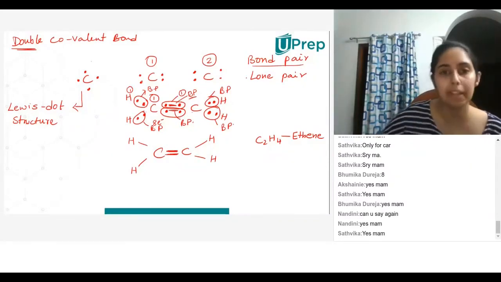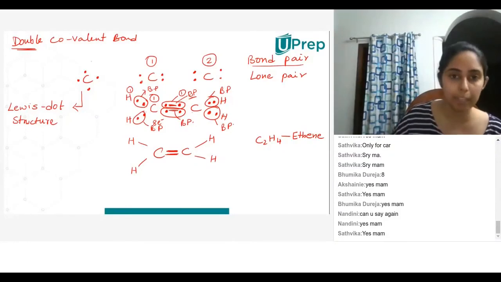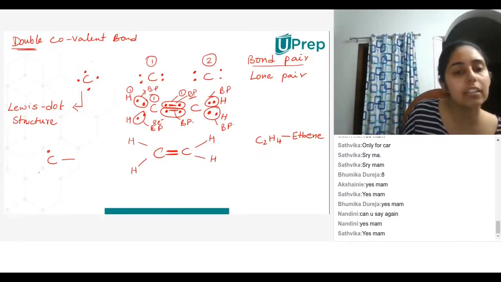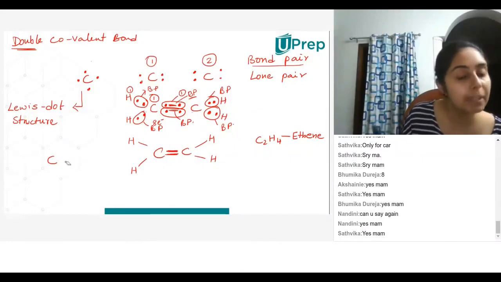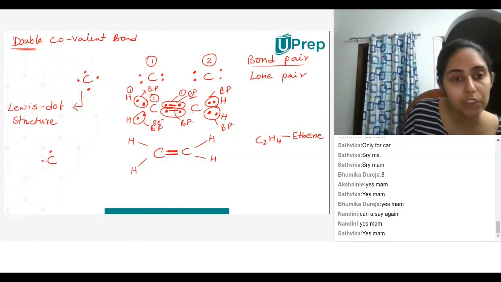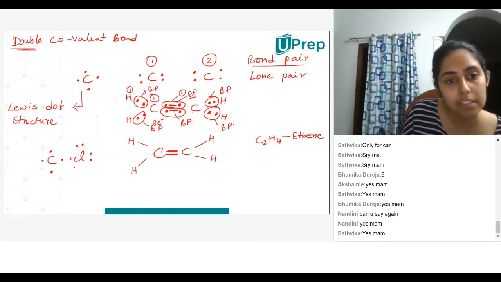Where does the lone pair come in? Let's look at lone pairs. Let's say we look at the structure for carbon tetrachloride. Carbon has 1, 2, 3, 4 bonds to chlorine, and each chlorine has 1, 2, 3, 4, 5, 6 other electrons.